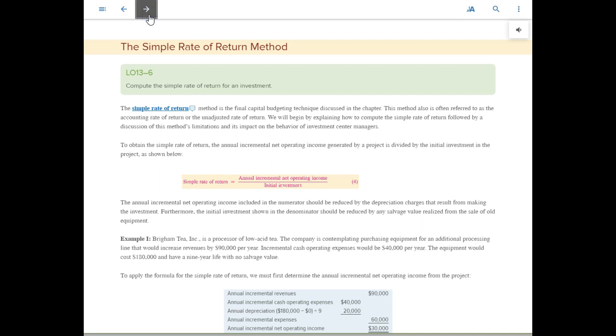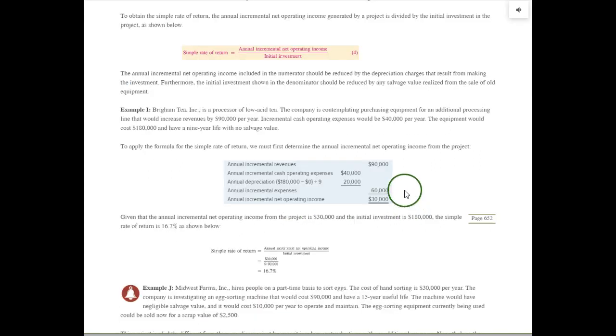The last technique in this chapter that's used to evaluate business investments would be the simple rate of return. Now in this one, we're going to get away a little bit from the cash flow method specifically because you'll see in a minute that we do account for depreciation expense. To compute the simple rate of return, you can see the formula. We divide the annual incremental net operating income by the initial investment. Let's look at some numbers.